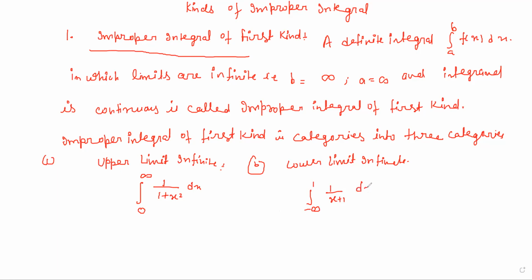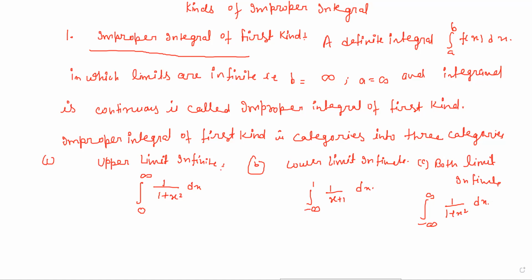Okay, so this is also an improper integral of the first kind. In the third case, when both limits are infinite, for both limits infinite, we can take the example minus infinity to infinity of 1 by 1 plus x squared. So these are all three categories of improper integral of the first kind. I think it is clear to you.